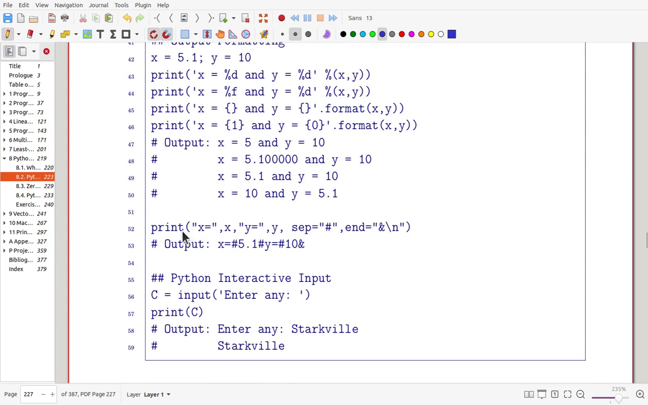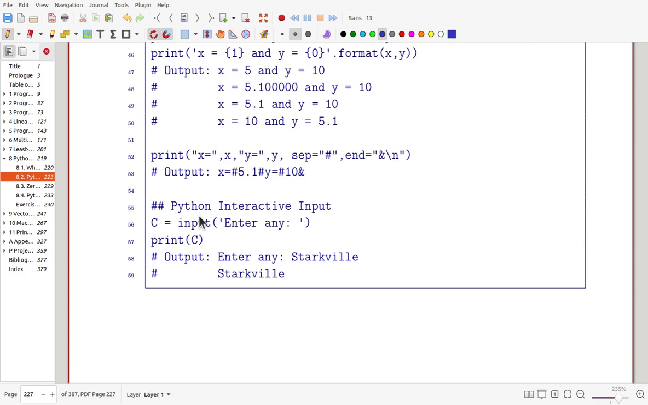Now here you can specify the separator and end. The default end is a new line, but you may put that sign so that if you execute this one, you get x equals, then the separator, then the x value, again the separator, y equals, the separator, the y value, and at the end this sign. So you can make your output quite flexible.